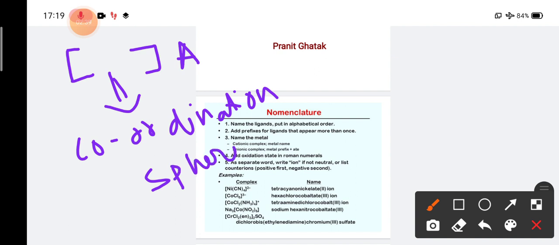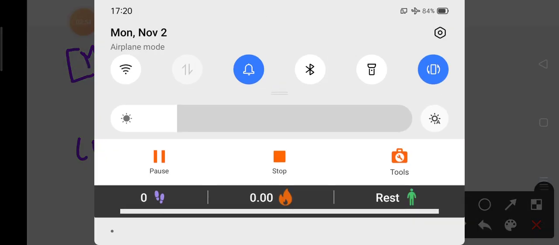In the coordination sphere, one metal should be there and more than one ligand can also be there.